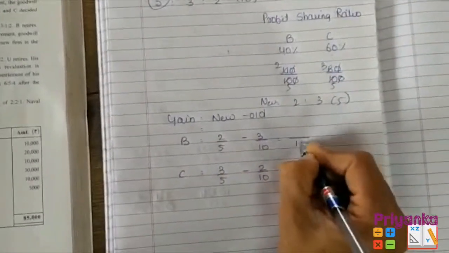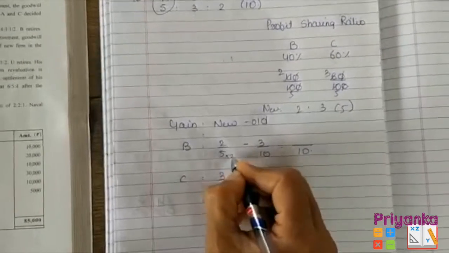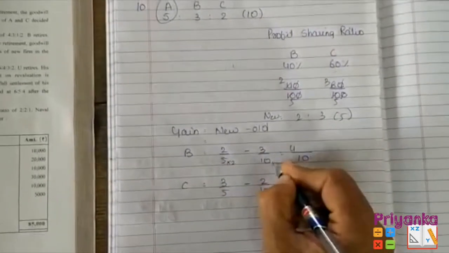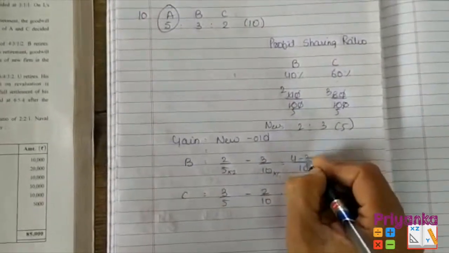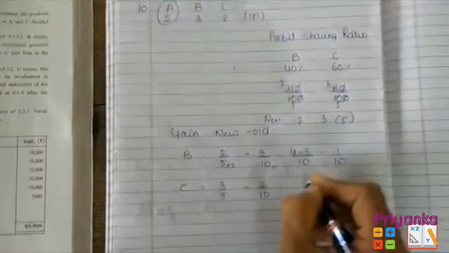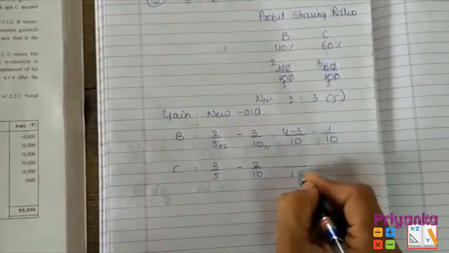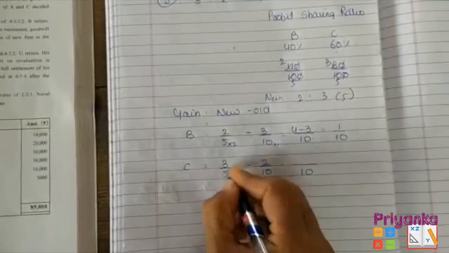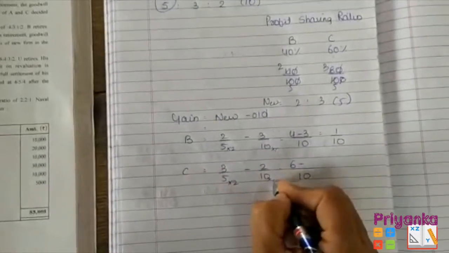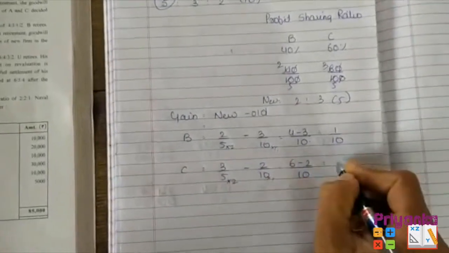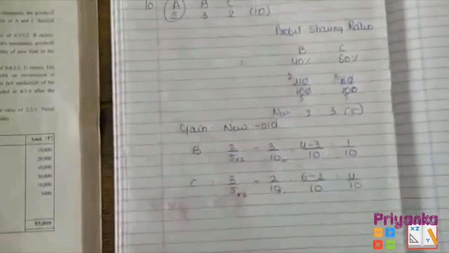Here I can take a common 10: 2 2s are 4, minus 1 3 is 3. So here I got 1 upon 10. Next, again I will take common number 10: 2 3s are 6 minus 1 2 is 2. Here 4 upon 10. That's it. Here we finish question number 10.